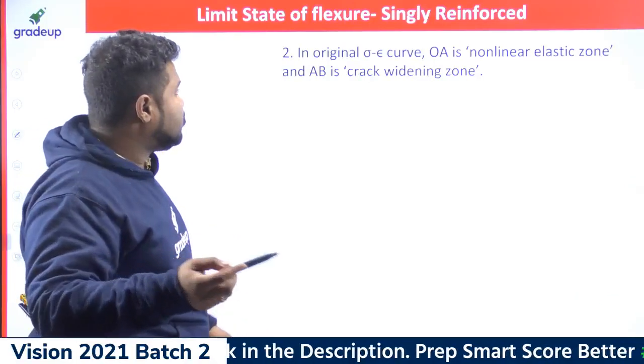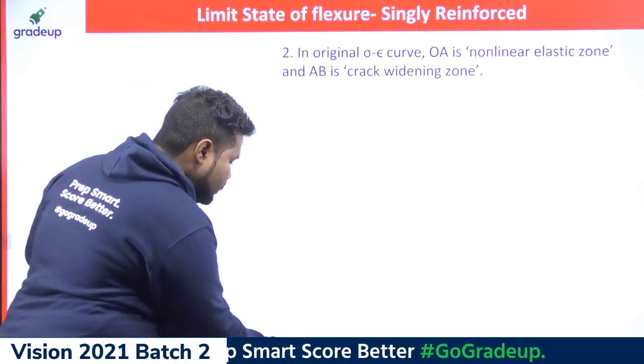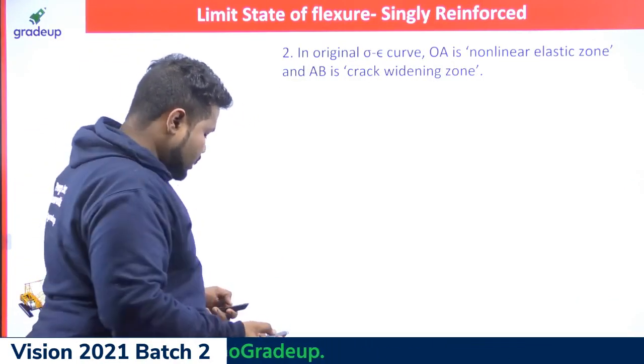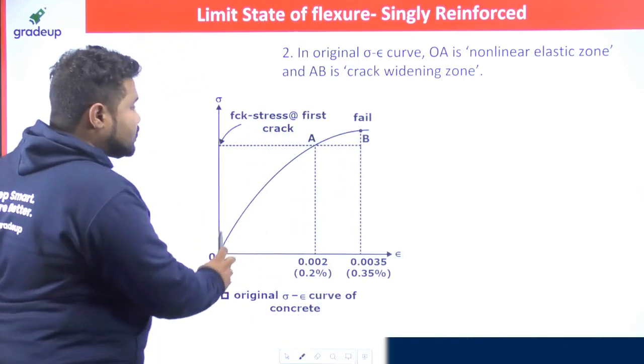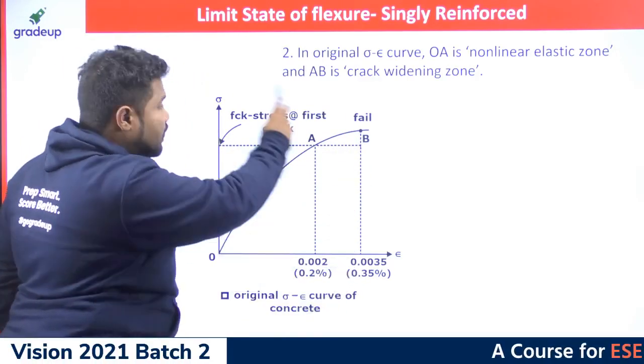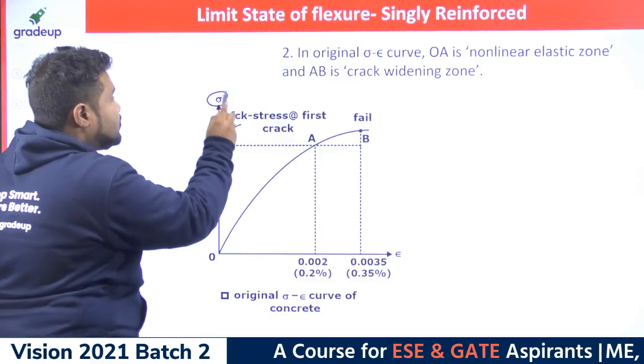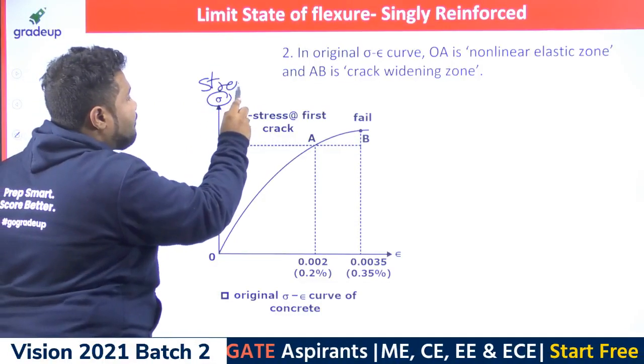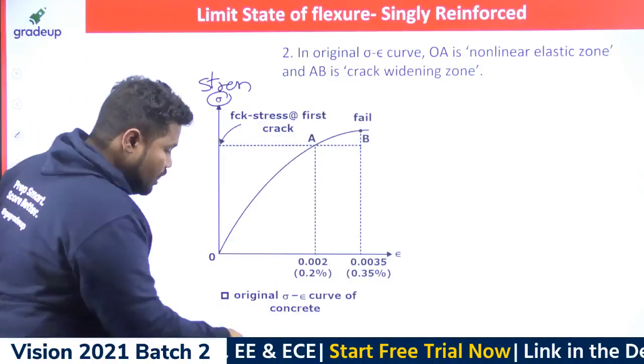Now coming to the second assumption. You can see this is the stress strain curve of a concrete block. This is stress and this is strain.